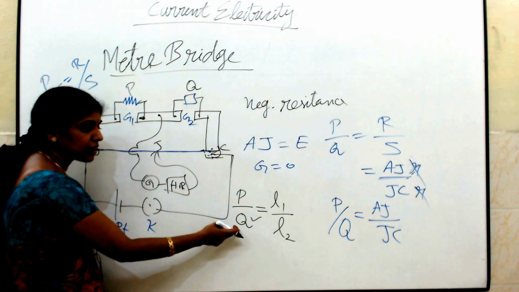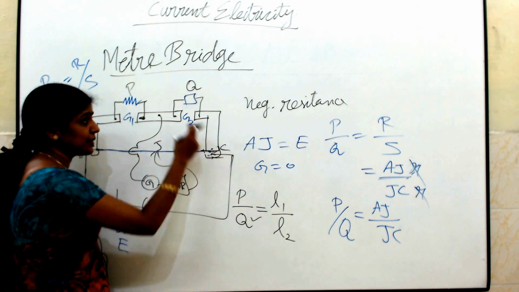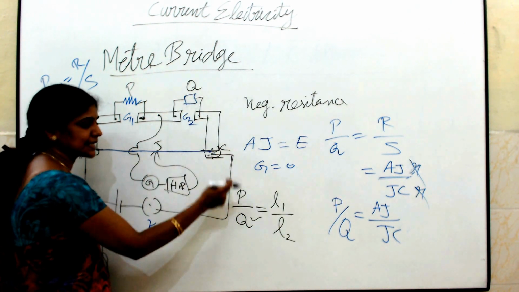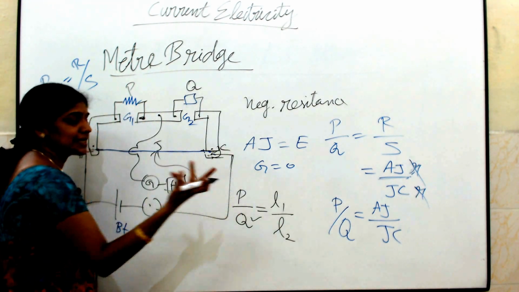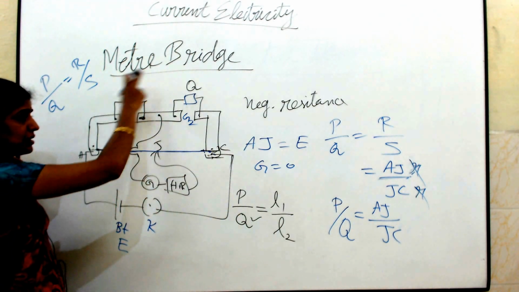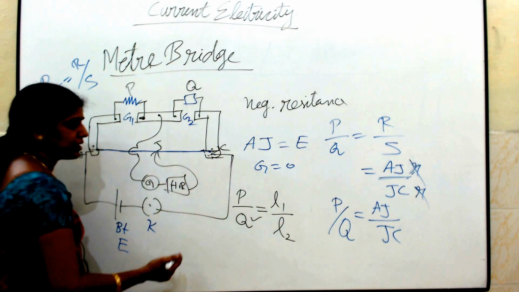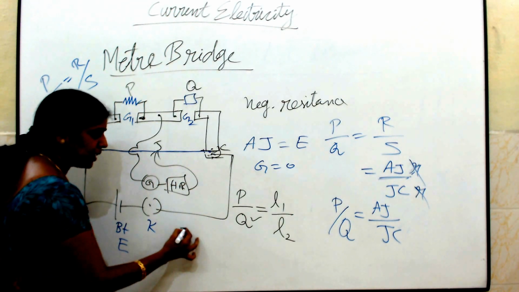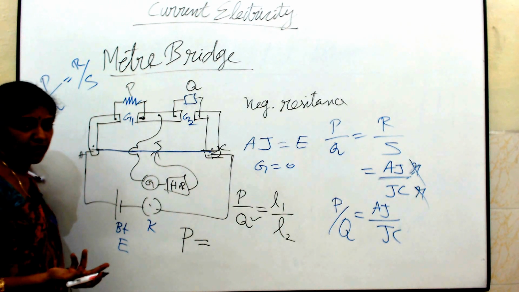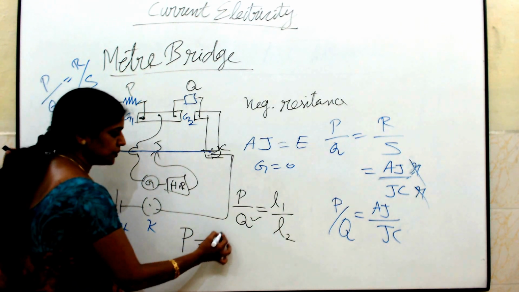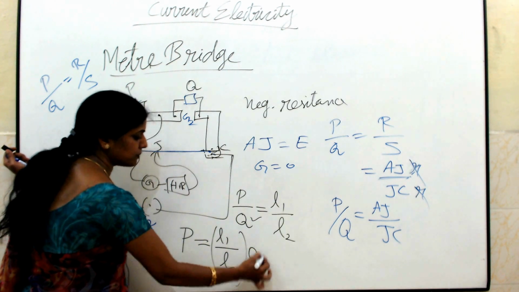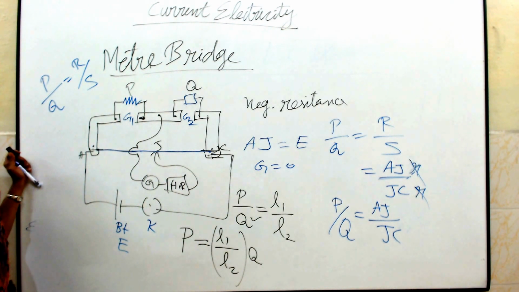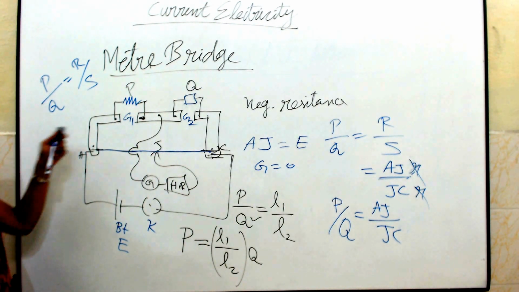What resistance value you are giving, for that you can easily calculate, because here I am using a standard resistance. But P is a wire, your experimental wire whose resistance is not known. So, using this meter bridge instrument, I can find out the resistance of the given wire. So, P equal to L1 by L2 into Q. So, this is the way we are going to find out the resistance of the given wire.